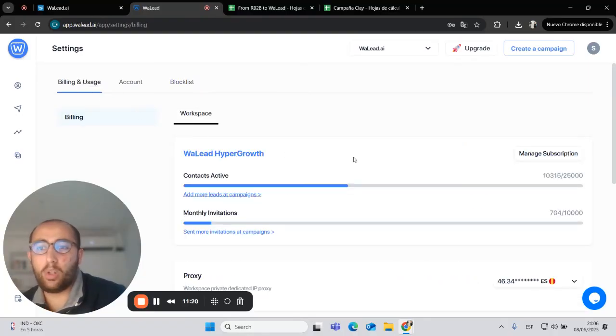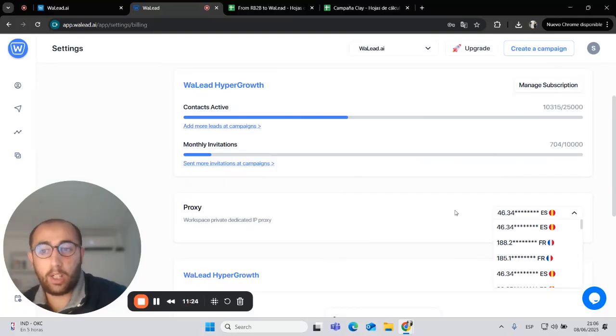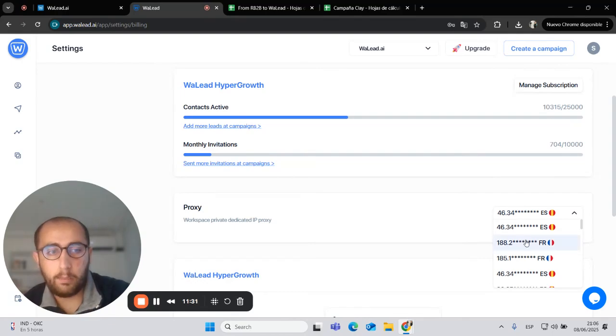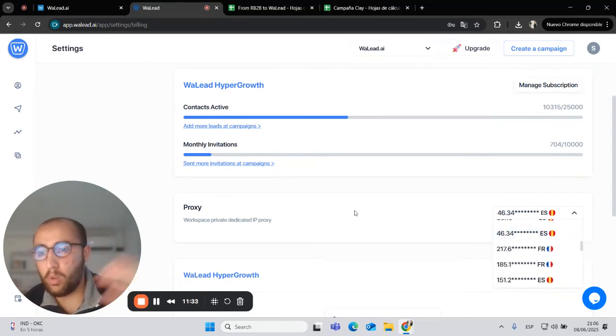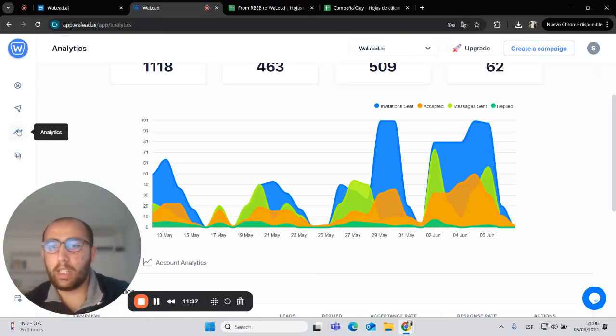And we can also go to the billing thing. We can have here proxy. You can add your own proxies, but by default, our software will assign you a proxy. But you can change it if you want to one that you prefer, or anything. Perfect. Then we can go to the analytics panel.